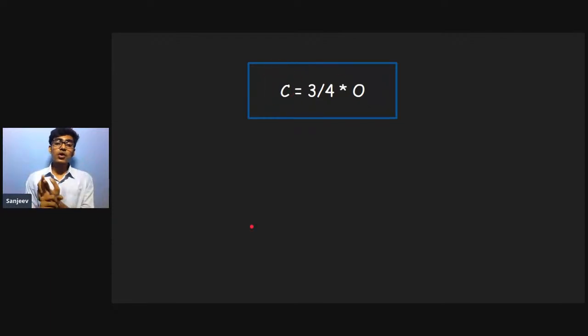So this method was used. The relative atomic mass property was used to determine the atomic mass of all the 118 elements.